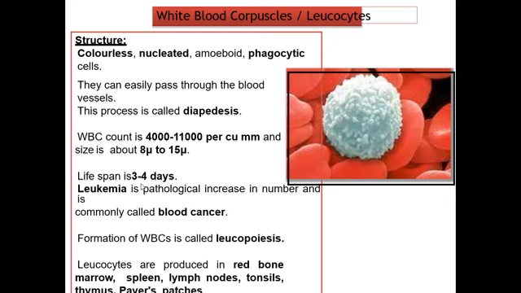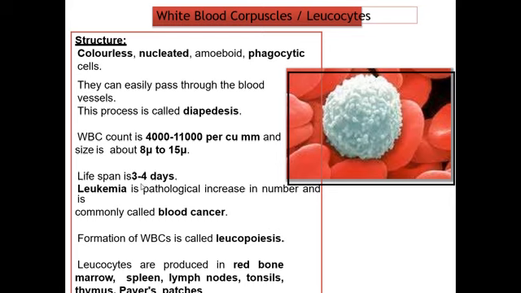The next type of cells which are present in the blood are known as white blood corpuscles, and these white blood corpuscles are nothing but they are known as leukocytes. The structure is colorless, nucleated, amoeboid, phagocytic cells. Amoeboid phagocytic cell.